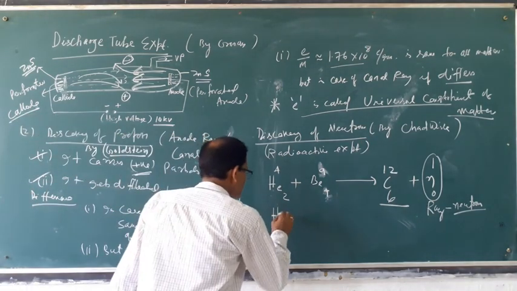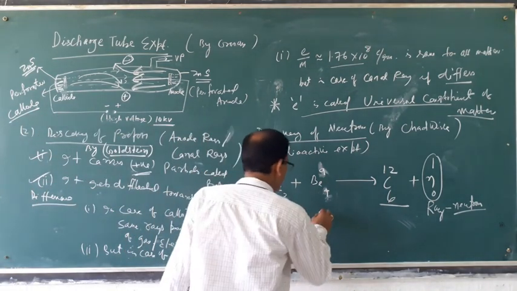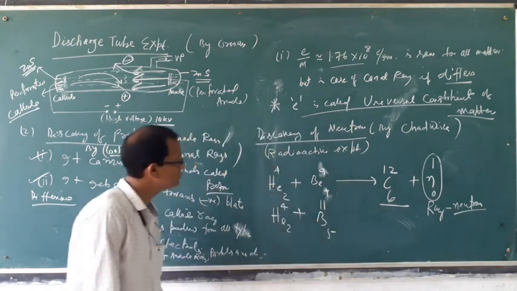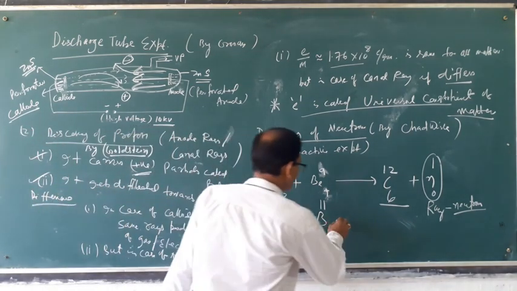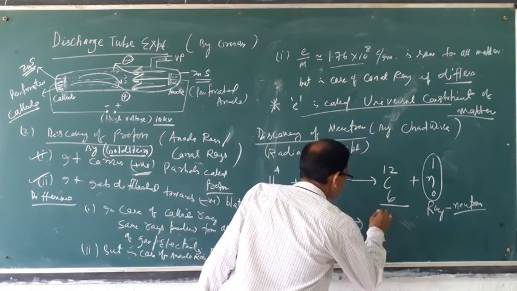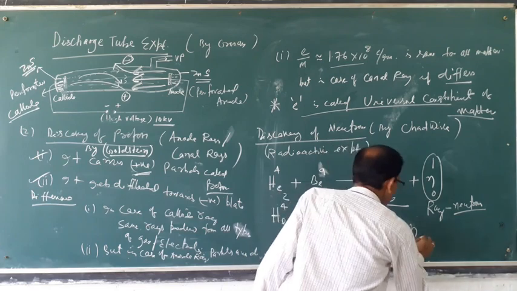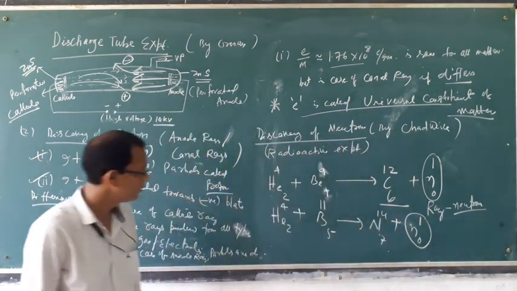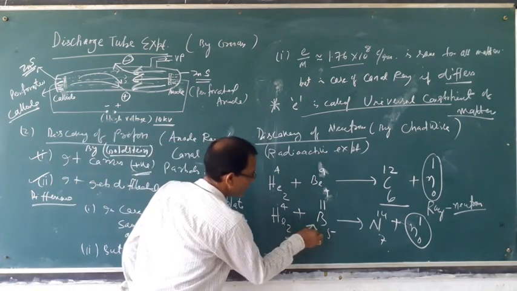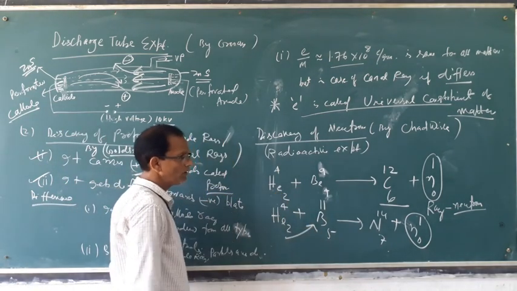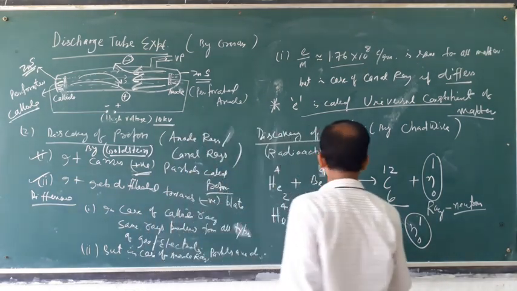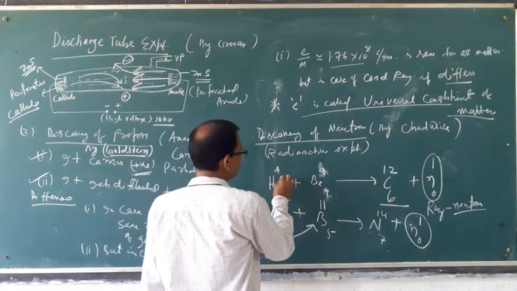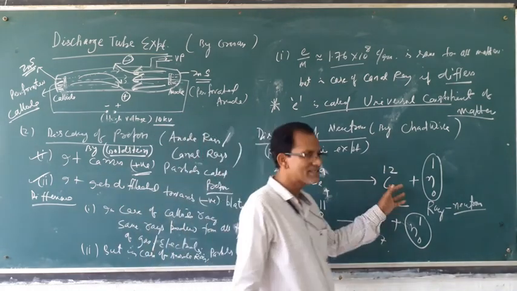similarly, he also found when bombarded with boron. When it is bombarded with boron atom, he found the new atom is nitrogen and neutron. When alpha rays strike over boron, he found the new atom is nitrogen. Similarly, when alpha ray strikes over beryllium, he found the new atom is carbon.